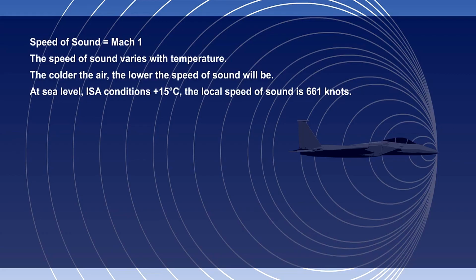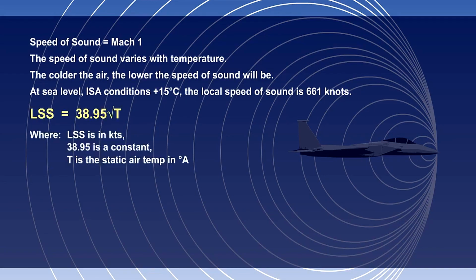At sea level in the international standard atmosphere, conditions of plus 15 degrees Celsius, the local speed of sound is 661 knots. We can calculate a local speed of sound by using the formula shown here, or we can use a CRP-5 or similar navigation computer. Let us calculate the local speed of sound using the formula first.